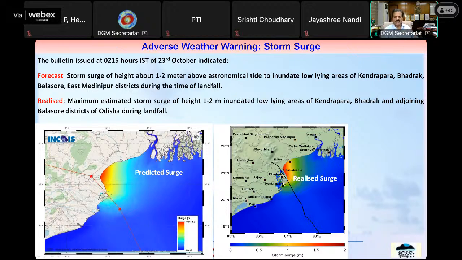It shows that yes, maximum storm surge occurred over these districts only, and it shows that on the right-hand side of the track, near Vasudevpur area, that is in Bhadrak district, you had the maximum storm surge, and the range was about 1 to 2 meters.